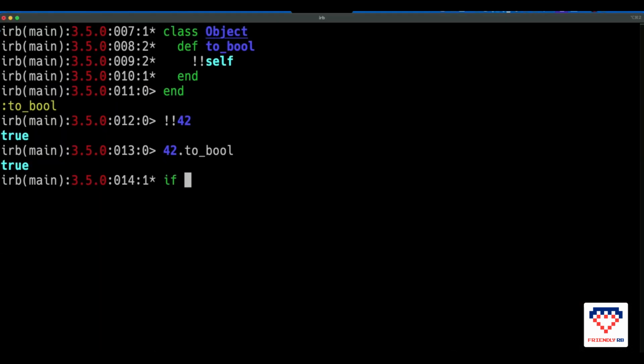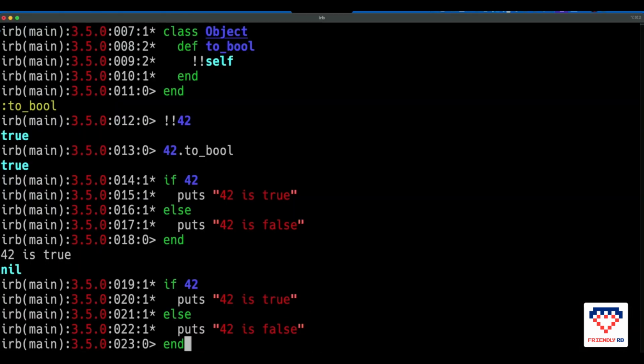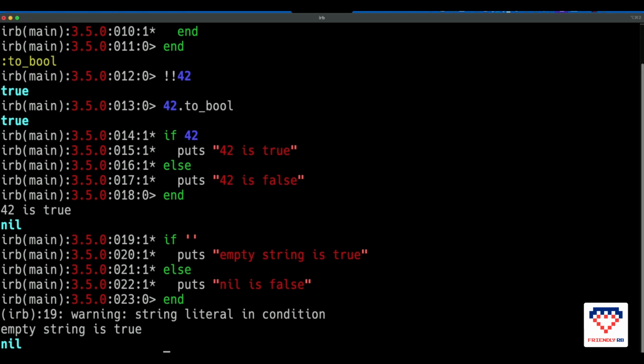So, for example, if 42, puts 42 is true, else puts 42 is false, and 42 is true. And let's open up nil. Nil is true here, and nil is false. Guess the result. Yeah, so nil is false. So nil is falsy. And what about an empty string? Do you know? Well, actually, yeah. So an empty string is true.